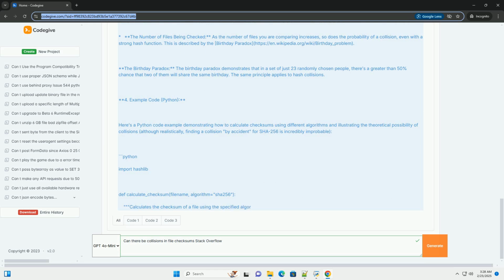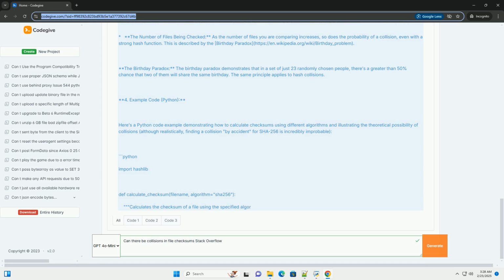7. Stack Overflow and collisions. On Stack Overflow, questions related to checksum collisions often arise in contexts like file integrity verification. Users may ask about how to verify that a downloaded file is the correct, uncorrupted version.